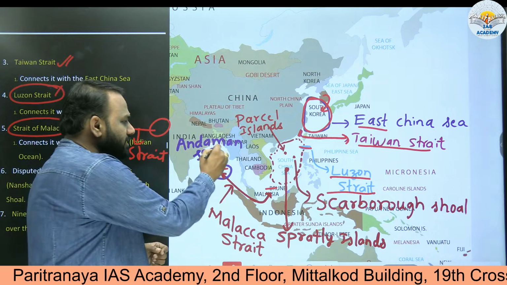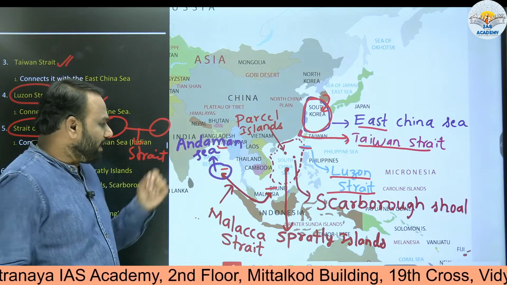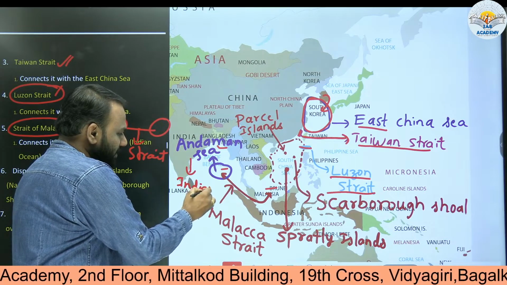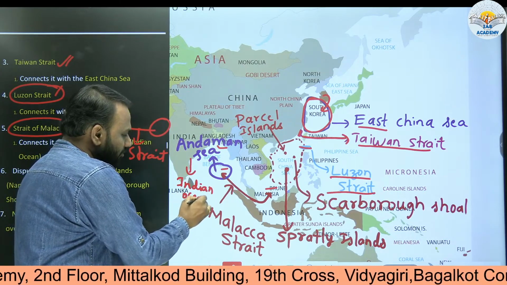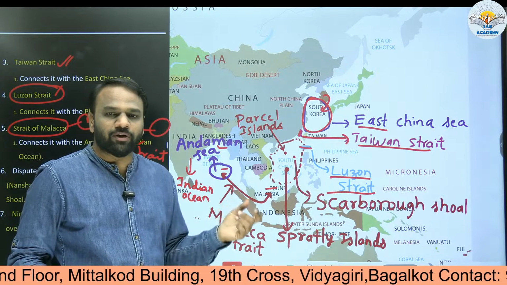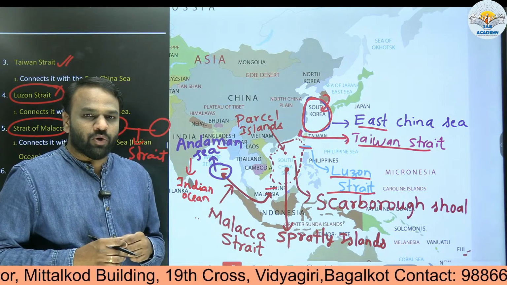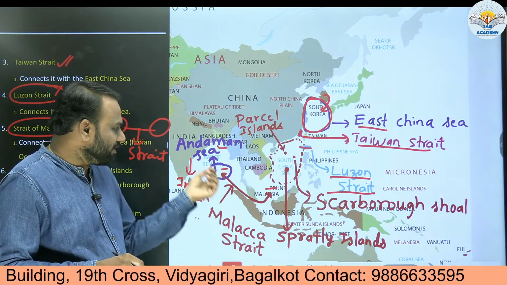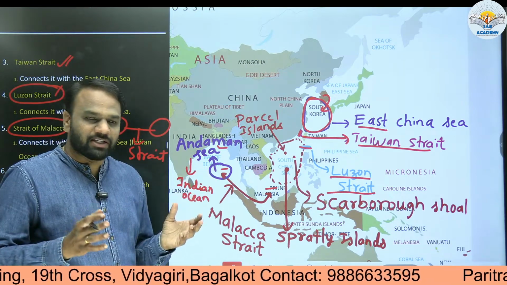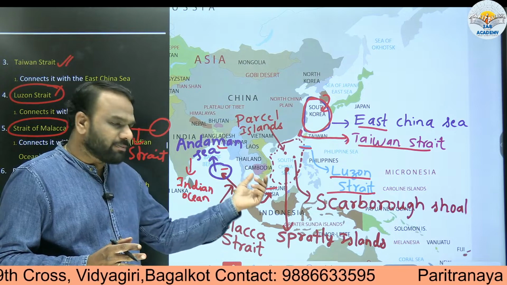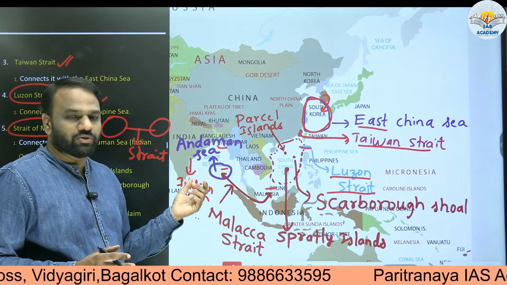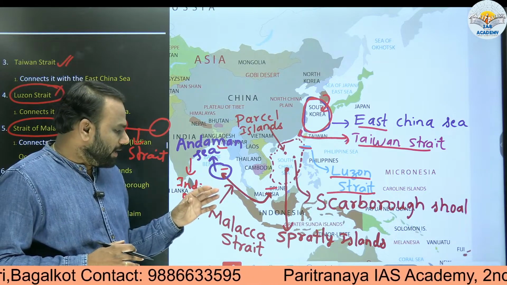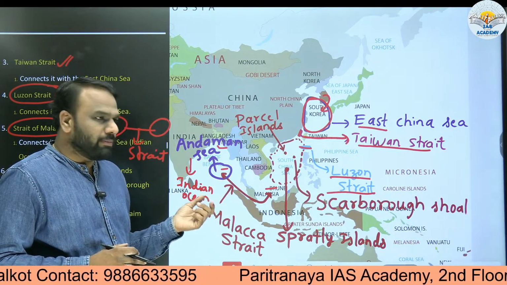Now if you look at the Andaman Sea, it belongs to the Indian Ocean, whereas we have already seen that the South China Sea belongs to the Pacific Ocean. So specifically, Malacca Strait connects the South China Sea with the Andaman Sea, but in a broader sense, it connects the Pacific Ocean with the Indian Ocean. That's why Malacca Strait is very important. Globally, it also forms an important trade route.